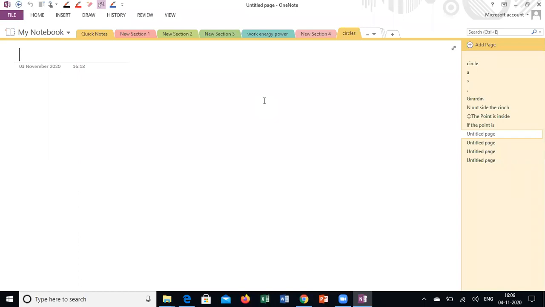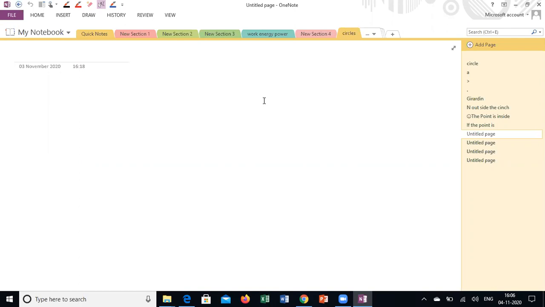Niranjan, how many tangents? Two tangents. If it is on the circle, one. Inside the circle, zero. It's not possible to draw any tangents.